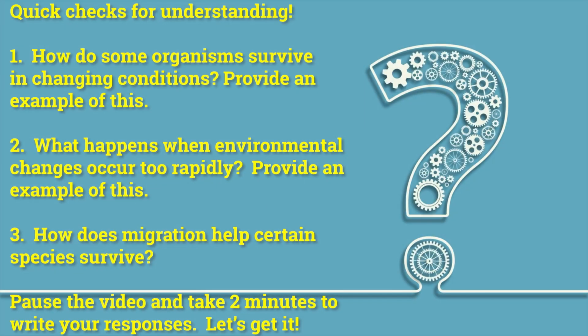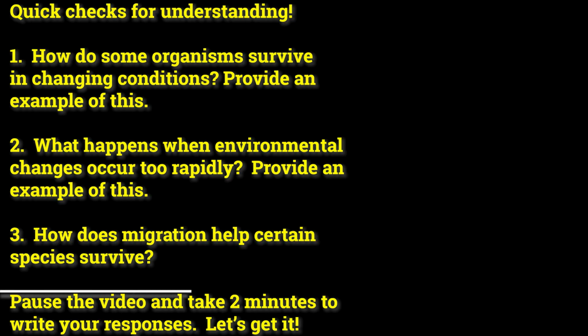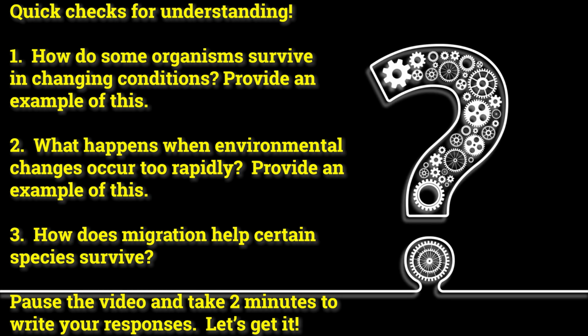Quick checks for understanding. Number 1. How do some organisms survive in changing conditions? Provide an example of this. Number 2. What happens when environmental changes occur too rapidly? Provide an example of this. And number 3. How does migration help certain species survive? Pause the video and take 2 minutes to write your responses. Let's get it.